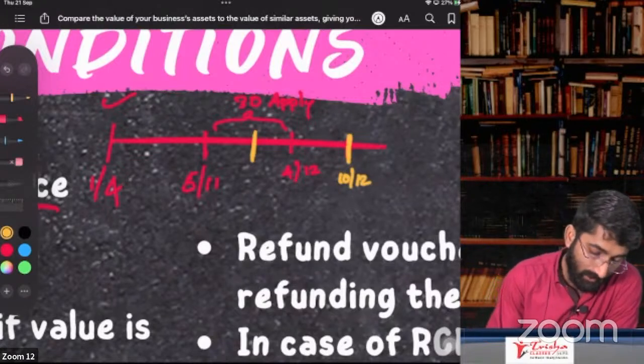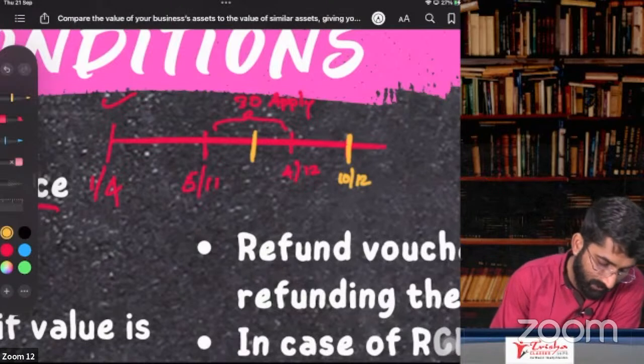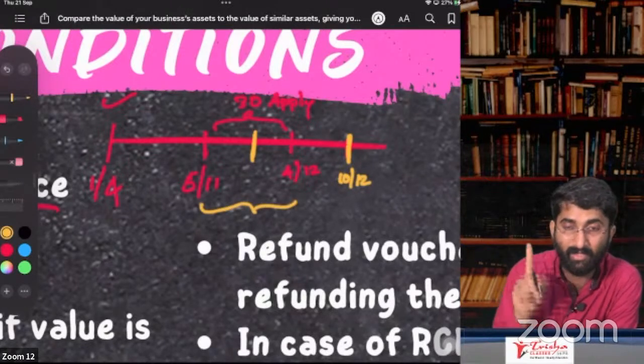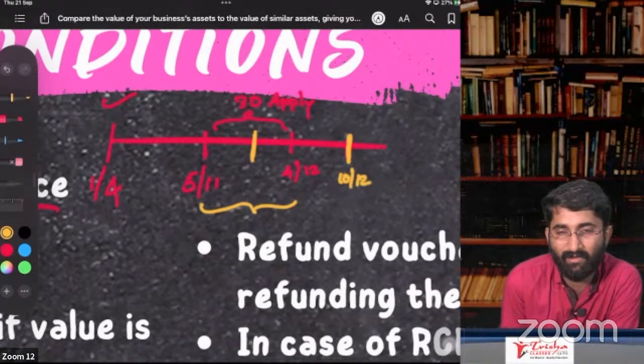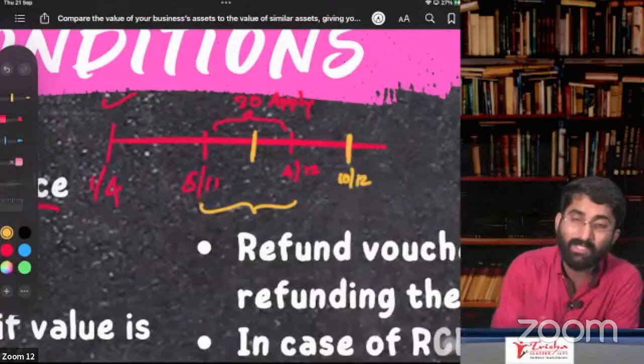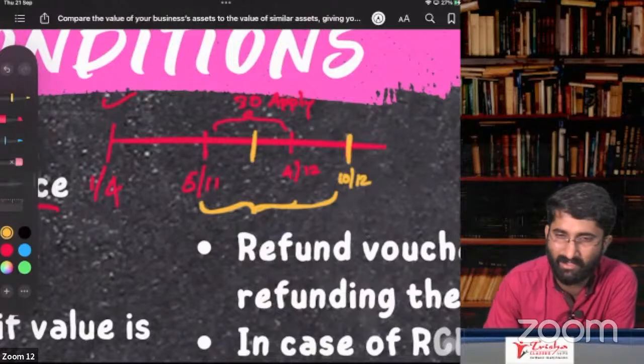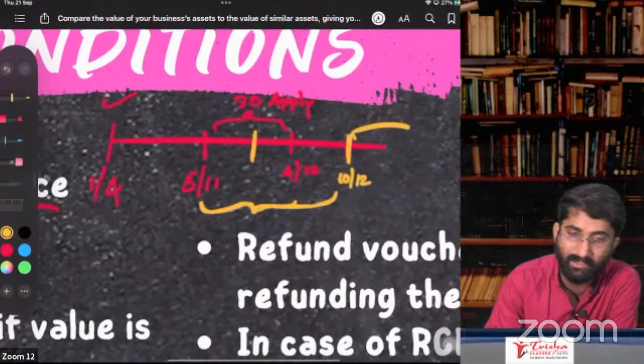Okay. So now you are liable to pay, but you cannot collect. You are asking the government, sir, what kind of justice is this? You say that I have to pay, but I cannot collect, though I am the registered person. So the government said, okay, for this period, from here till you got the registration certificate, you are not the registered person. But from here onwards, you are a registered person, no?